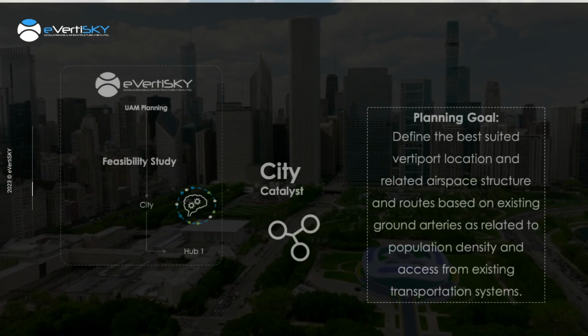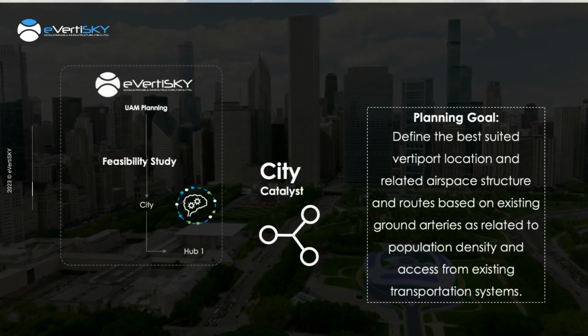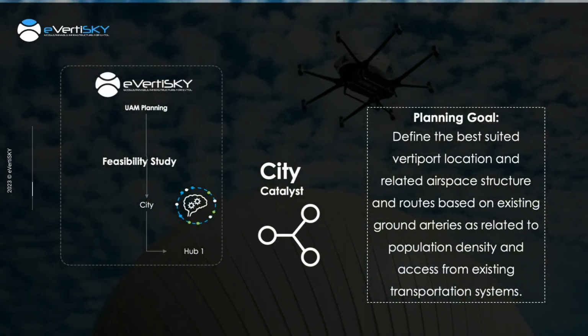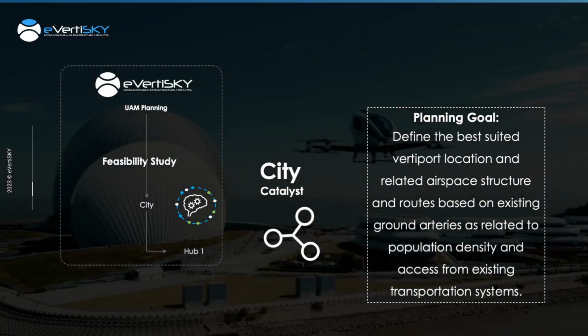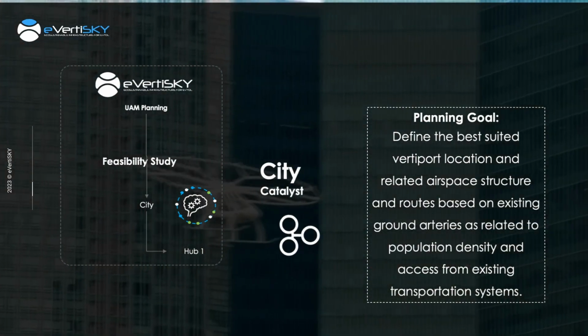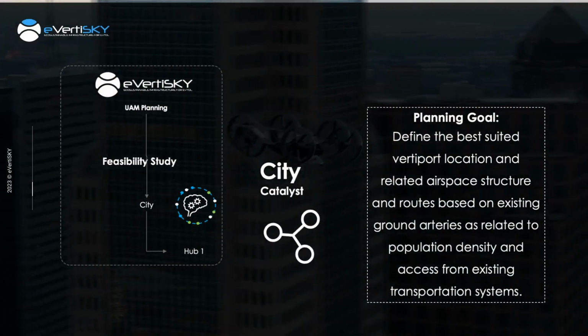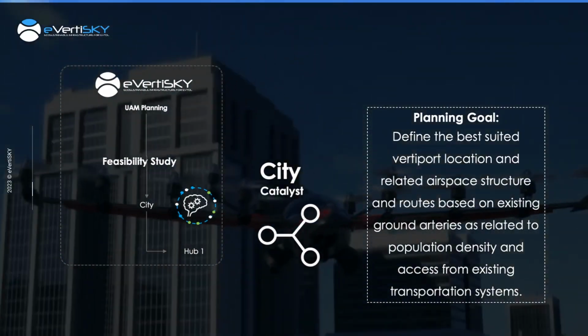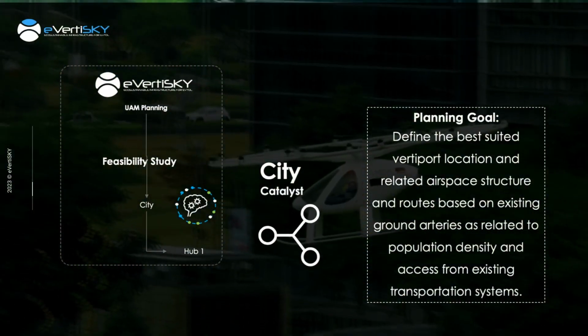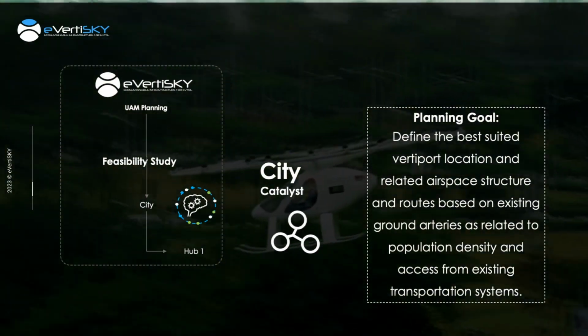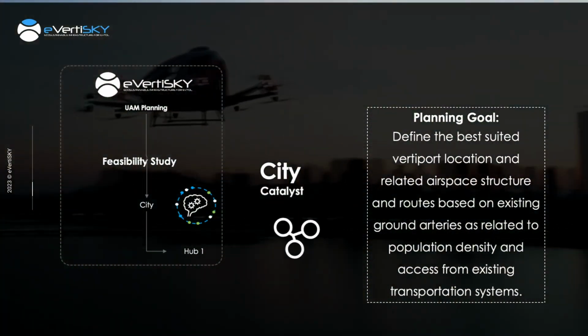The eVertiSKY tool's capabilities and resources are concentrated in our City Urban Air Mobility Feasibility and Activation Study, which defines the best-suited vertiport locations and related airspace structures along with the routes based on existing ground arteries, population density, and access to existing transportation systems.